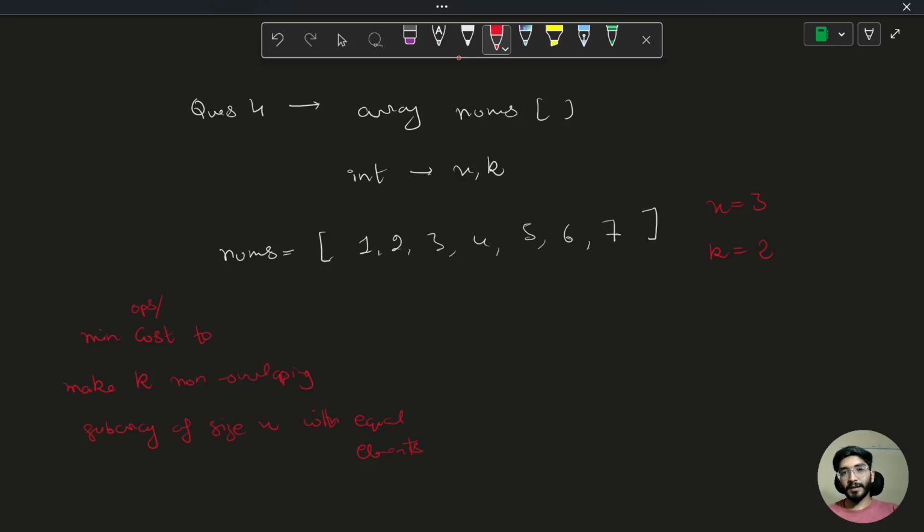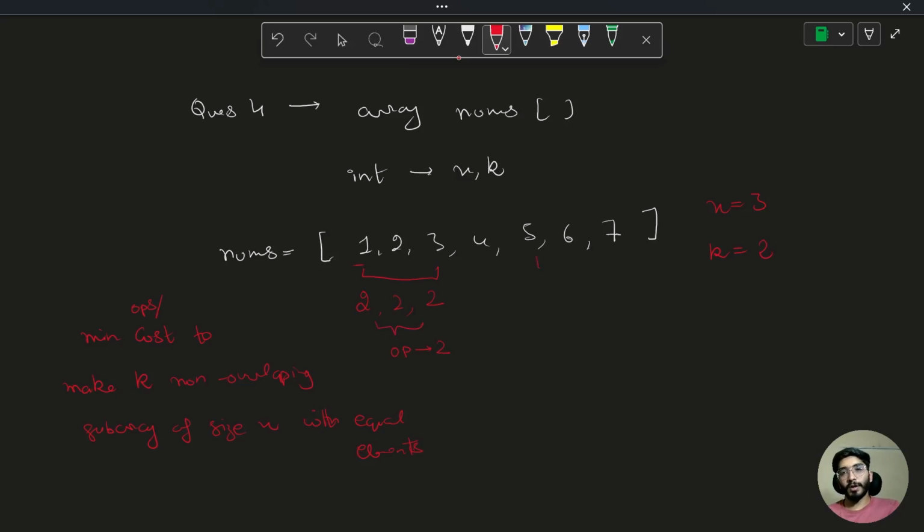So let's say we have this subarray, and this is of size x, which is 3, and we try to make all the elements the same. So let's say we are updating 1, 2 is same, decrement 3 to 2. So the total number of operations required to do this is 2.